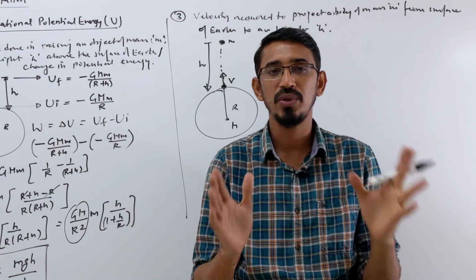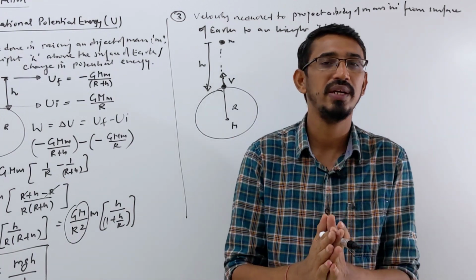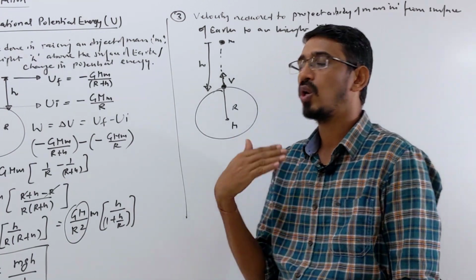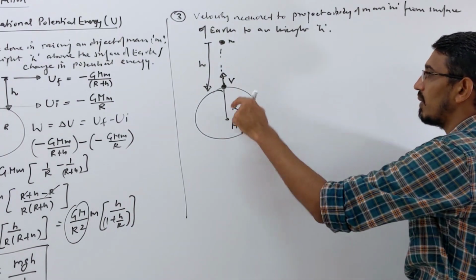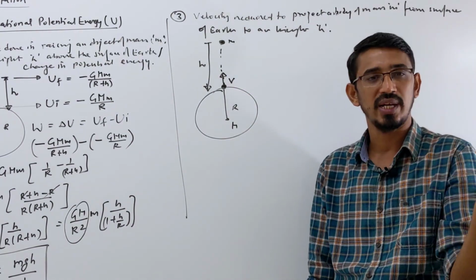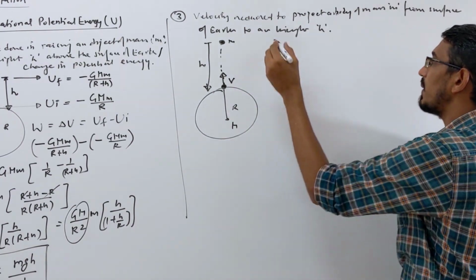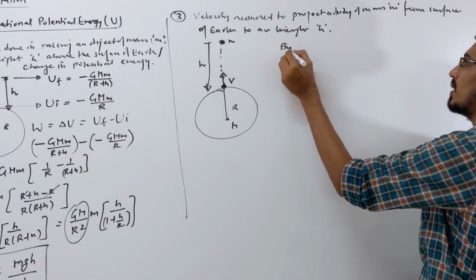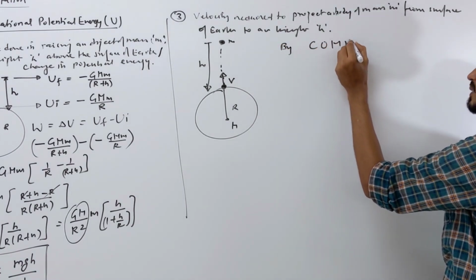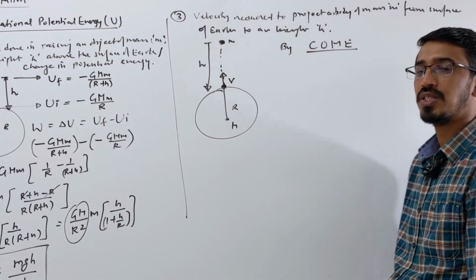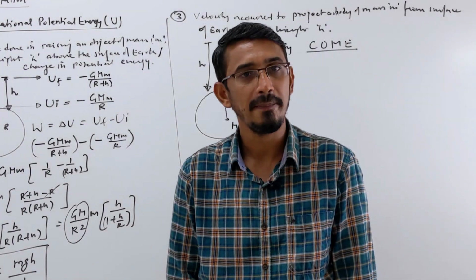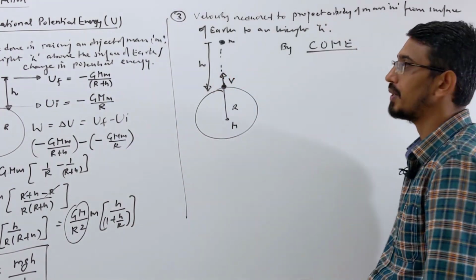Mechanical energy is always constant, we know. Mechanical energy is what? Sum of kinetic plus potential. So that should always be constant. Because you have to calculate velocity here, this is related to your kinetic energy, right? So what we write, by writing the principle of conservation of mechanical energy. Mechanical energy should always be constant.